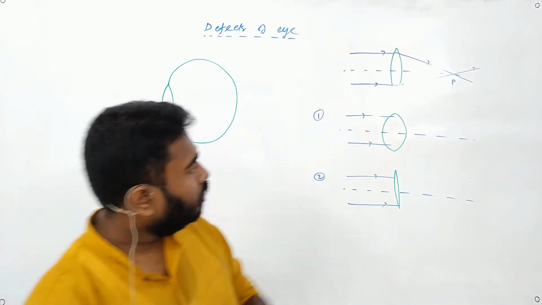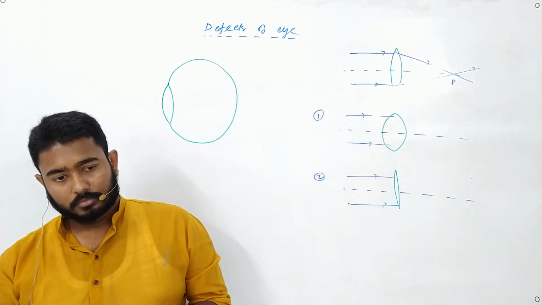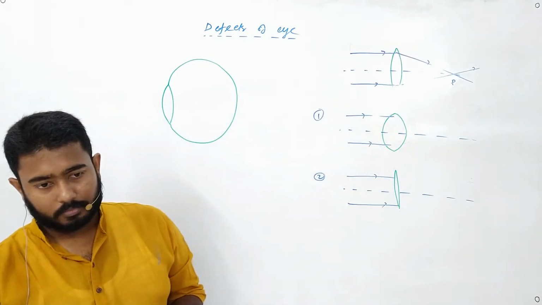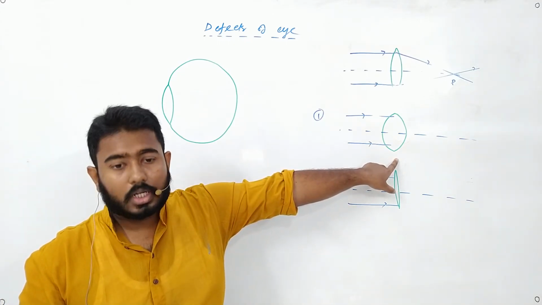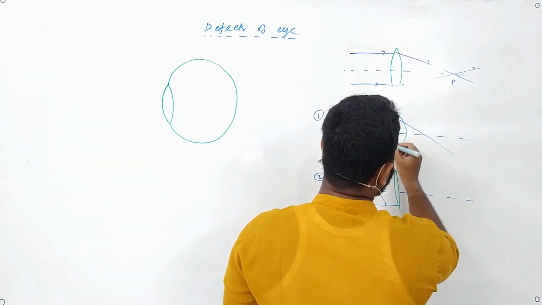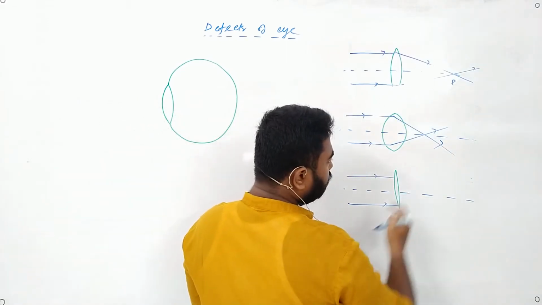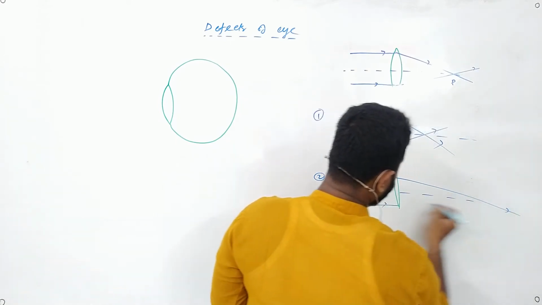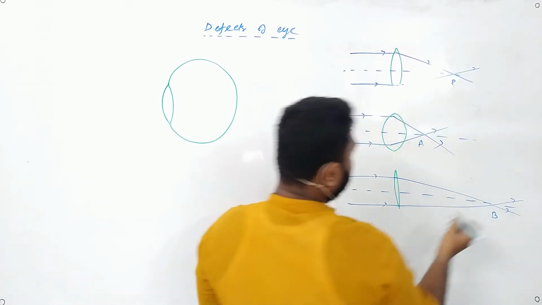In choice 1, will the image be formed behind P or in front of P? Will the ray intersect behind P or in front of P? In front of P, because the curvature has increased, right? So in this case, the rays of light will pass like this. Is that clear? Okay. Now in this case, it will be formed after P, because the curvature has decreased. So the image will be formed somewhere after P. Suppose it is A, this one is B.